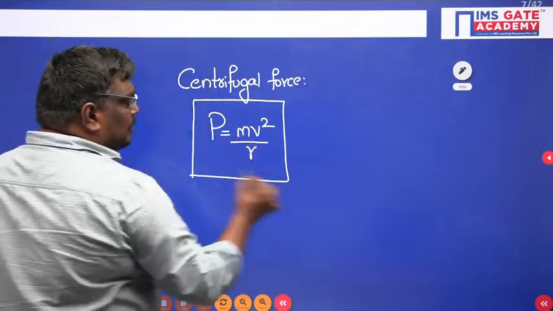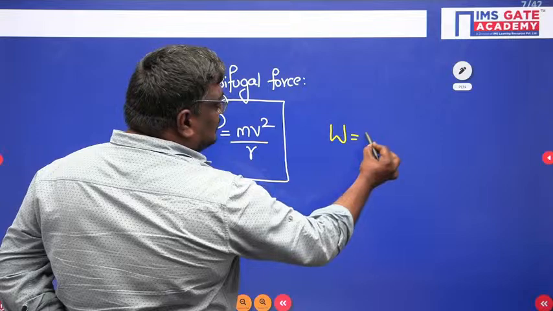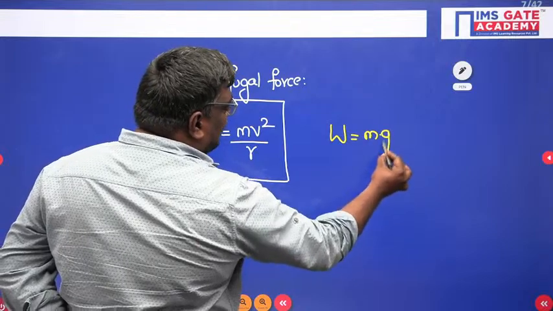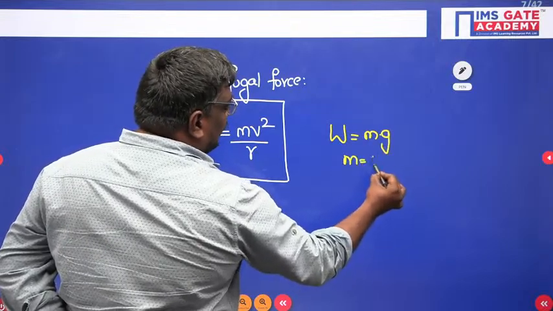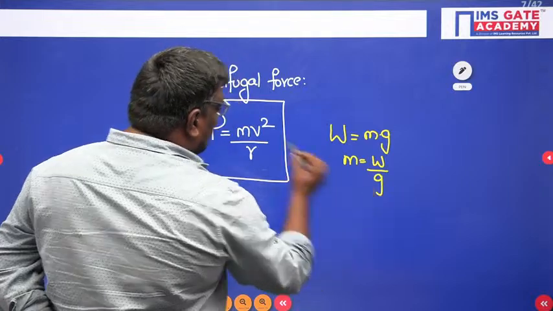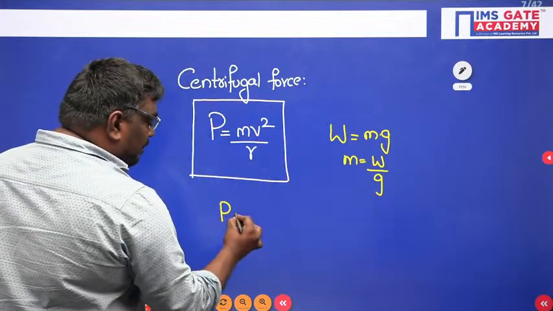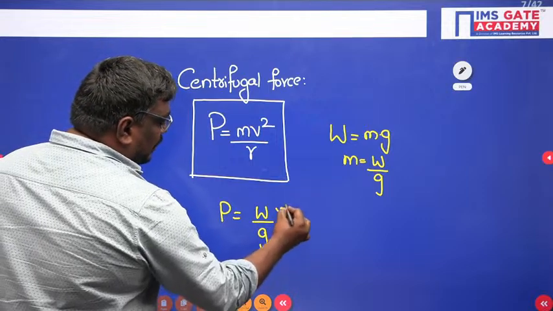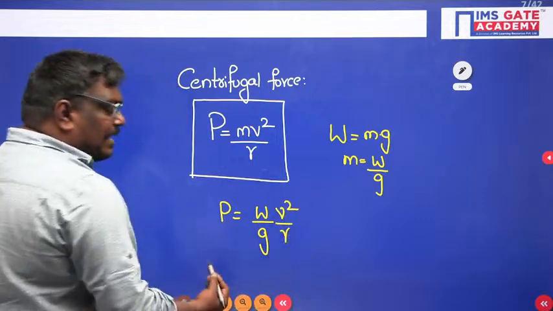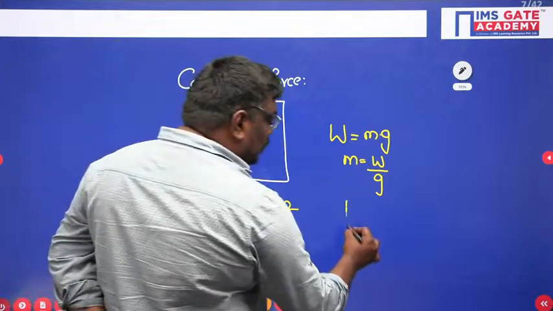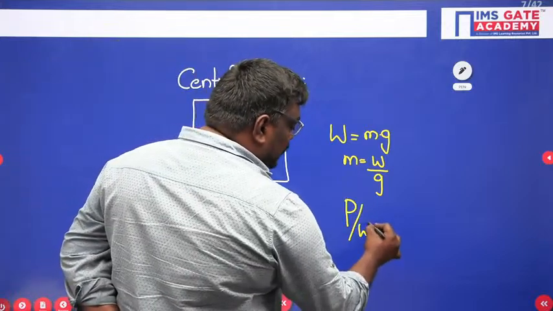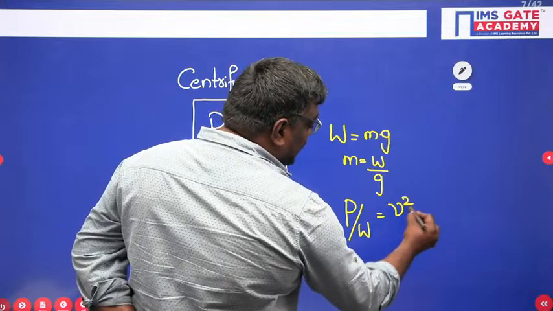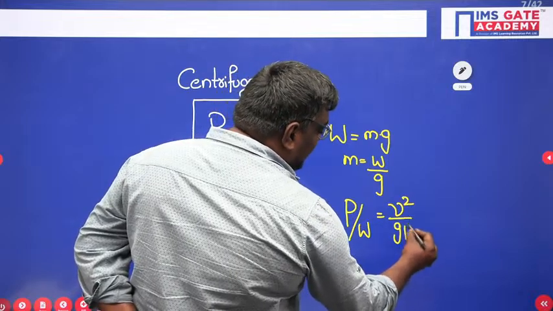Here m, or weight, can be written as mass into gravity, and the mass can be written as w upon g. So if I substitute here, P can be written as w by g, v square upon r. Now my dear students, from this you can write P by W is equal to v square by gr. And now let me tell you one important thing.